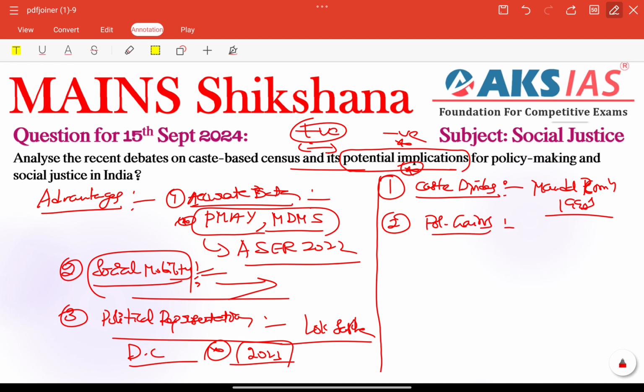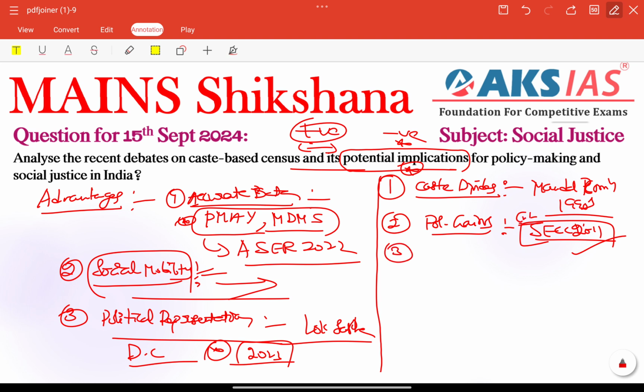Political gains will maximize this misuse, right? Because it can be manipulated for political advantage. Further, it will polarize the society, right? We have already seen during elections where caste groups are mobilized to secure votes, right? For example, we have SECC 2021 data, right? It faced criticism for inaccuracies, raising concerns about the potential misuse of caste census data especially. For example, we can talk about this particular political gains, right?